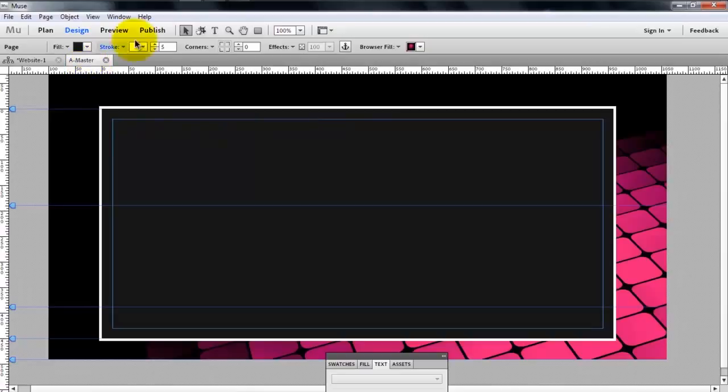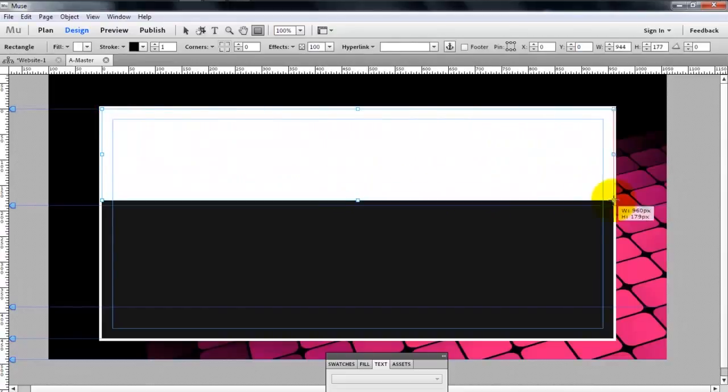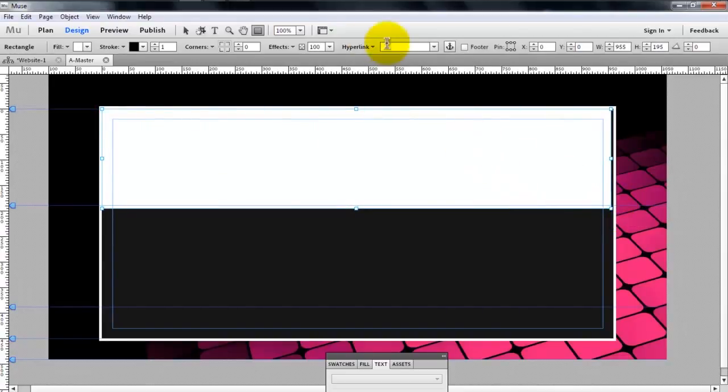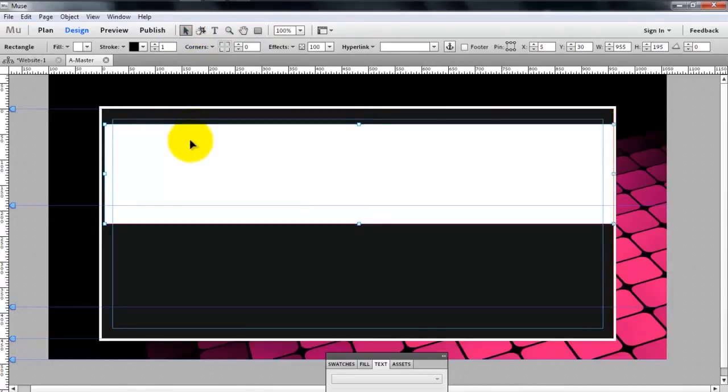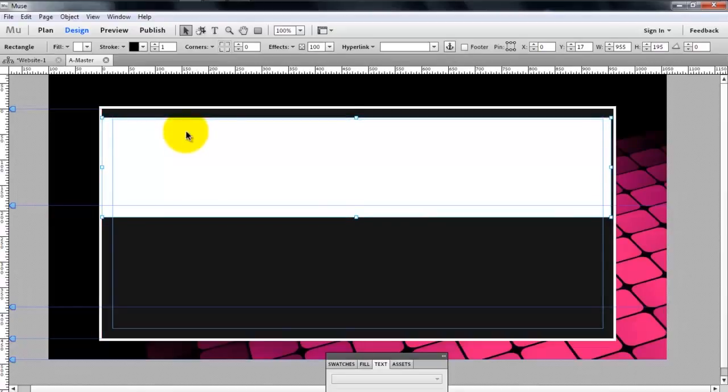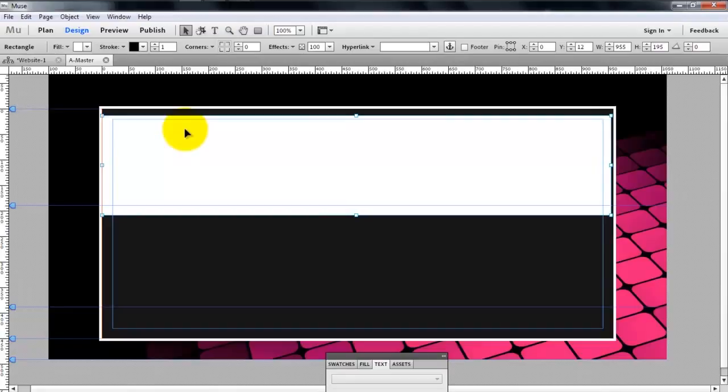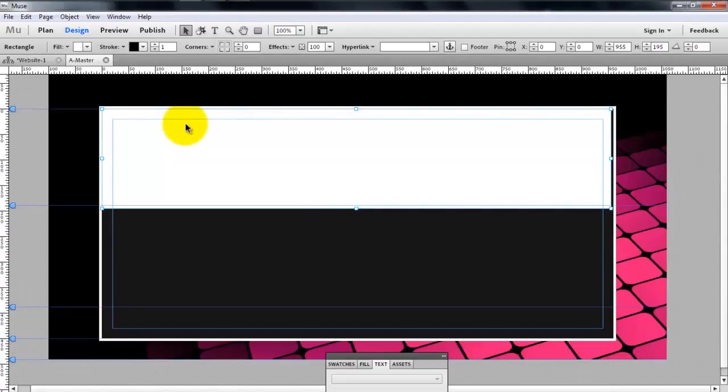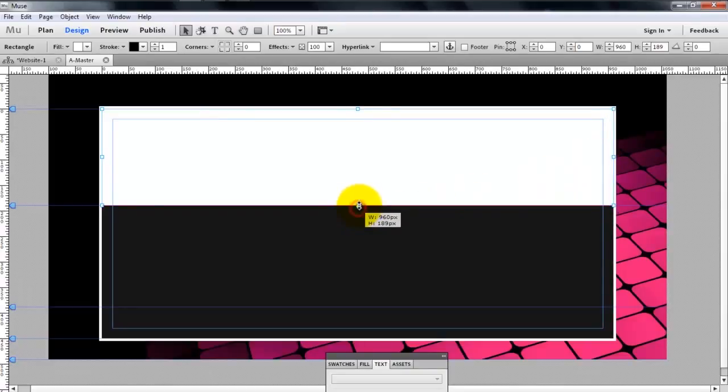Okay, we're now going to create the header box, so select the rectangle tool up here and draw a rectangle from the edge of the white to over here, and then select back to the pointer tool. Drag it so that on the left side it meets up and creates a red line, and drag it up to where it makes a red line on the top as well, and then drag this one out to make the red line here, and along the bottom.